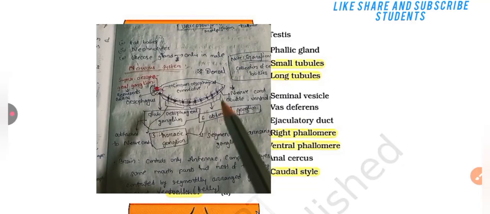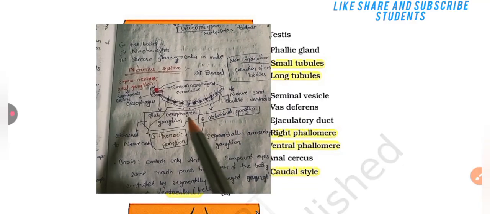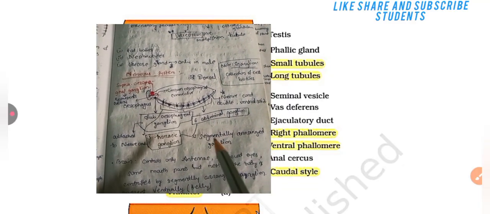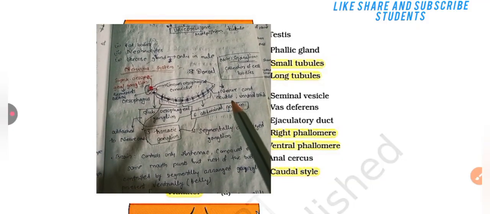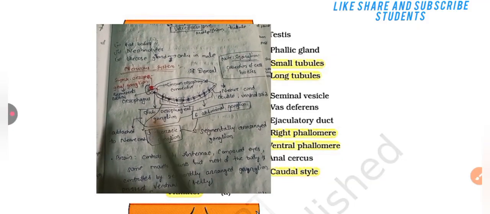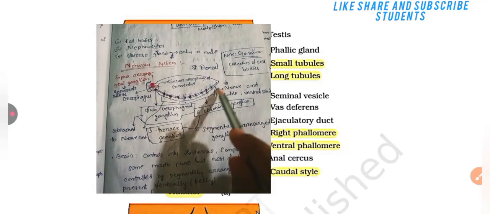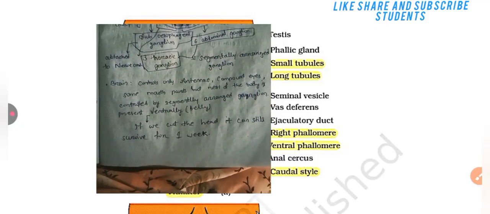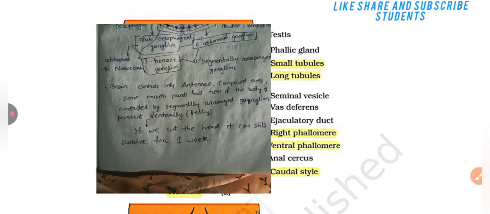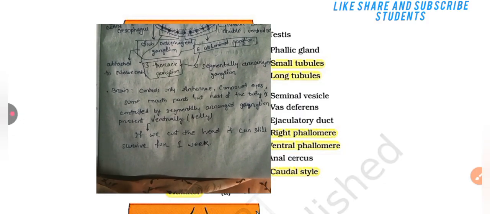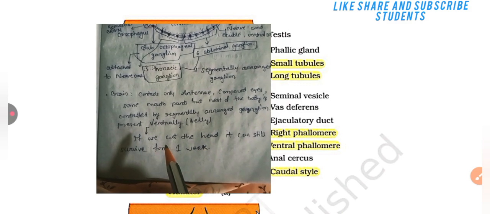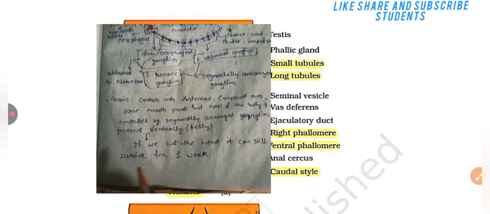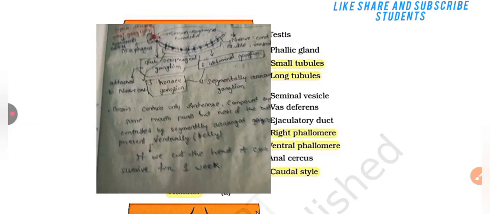This part is known as the 6 abdominal ganglia, segmentally arranged. The nerve cord is double and ventrally solid. It is an important point, the nerve cord is double and ventrally solid. The brain controls only the antenna, compound eye, and some mouth parts, but the rest of the body is controlled segmentally by the ganglia present ventrally. If we cut the head, the cockroach will still survive for 1 week.